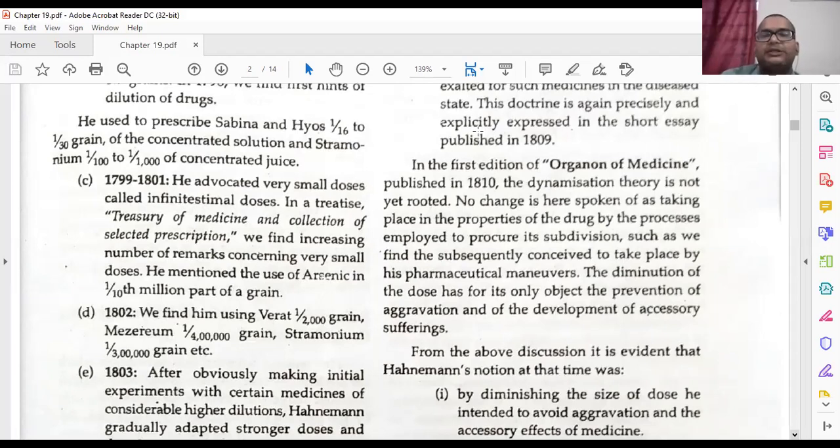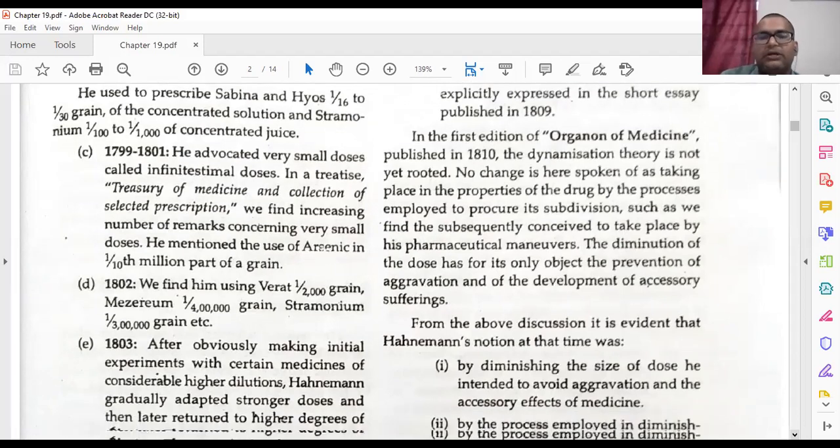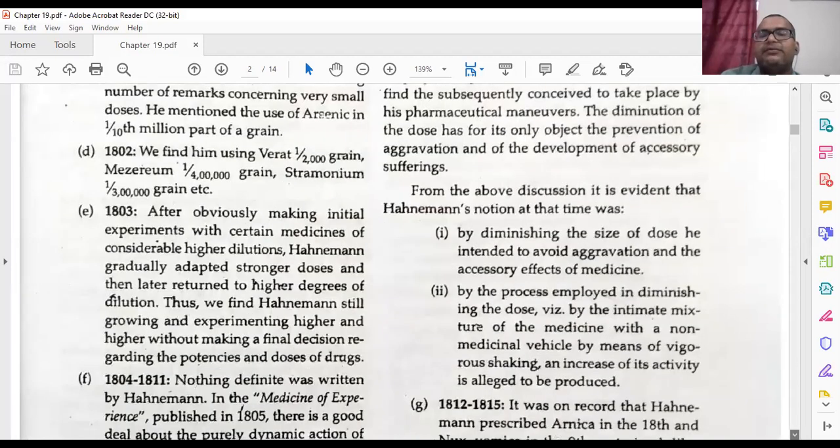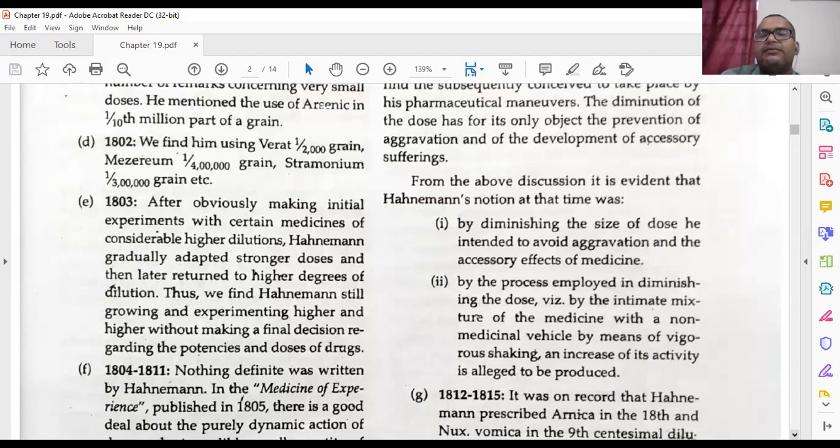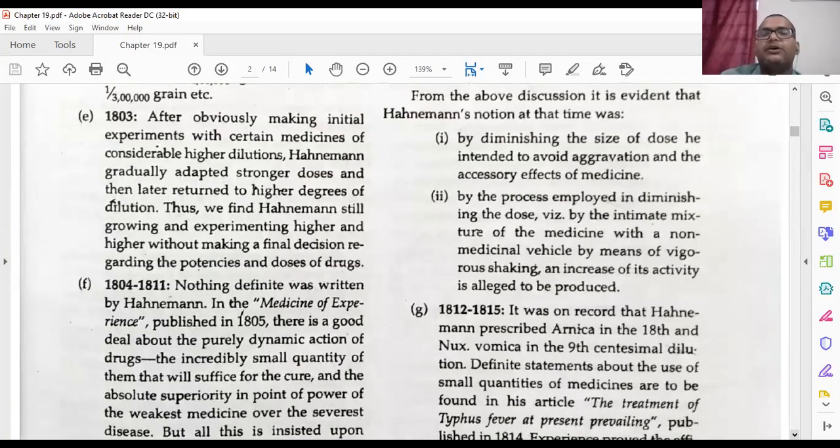Only this is the process of dilution. This was the only reason why he was diluting and prescribing the medicines. From the above discussion, it is evident what Hahnemann's conclusions were at the time. By diminishing the size of the doses, he intended to avoid aggravation and accessory effects of the medicine.